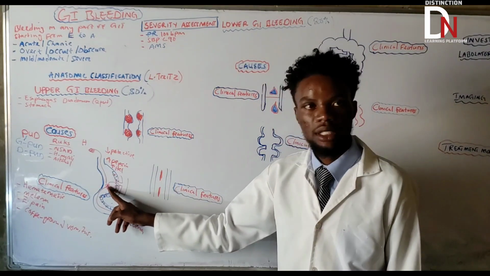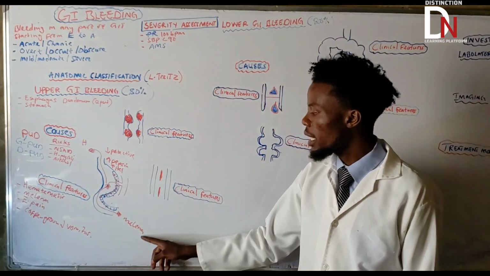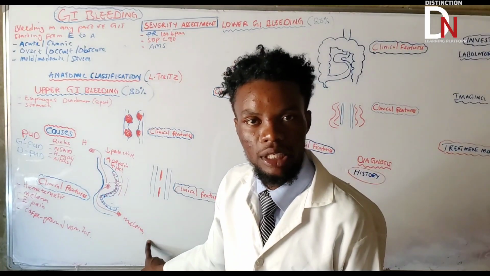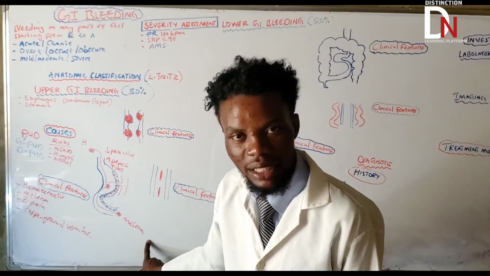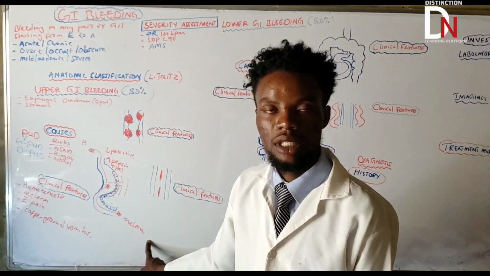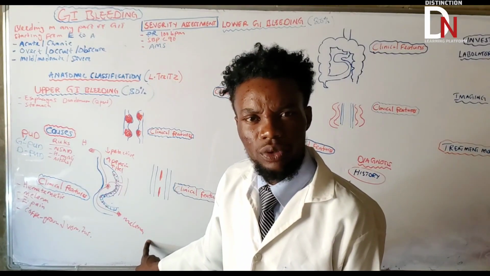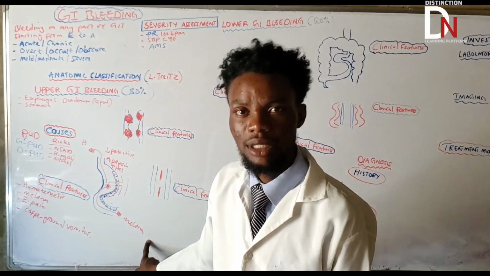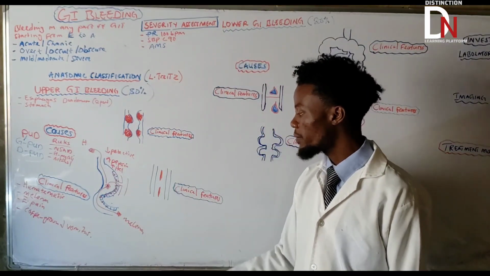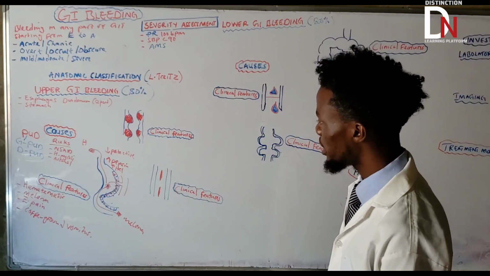If that partially digested red blood cells come out through the anus, then they're going to form melena. And what's the kind of melena? It is also dark stool like that. It's looking dark because the red blood cells were digested. Basically, they were exposed to the hydrochloric acid there that converts the red pigment hemoglobin into hematin. That's the reason why it's looking dark, which comes out from the anus, calling it melena. Okay, so that's the important thing about that.